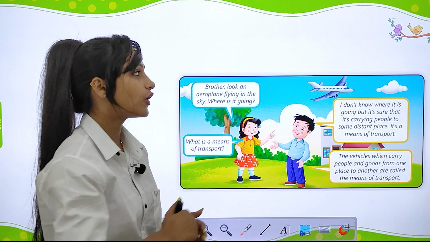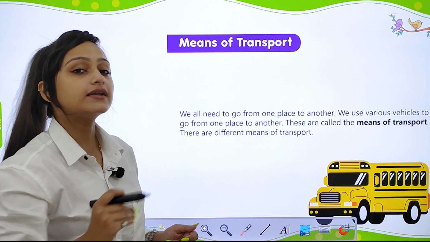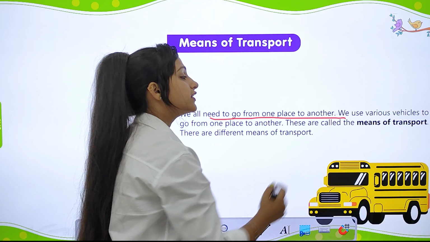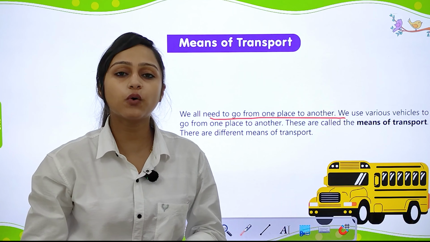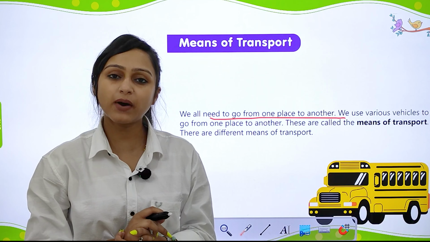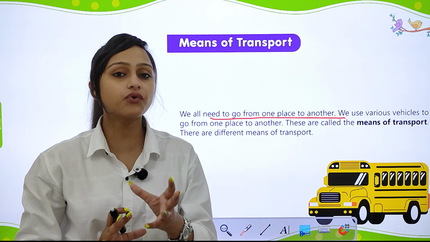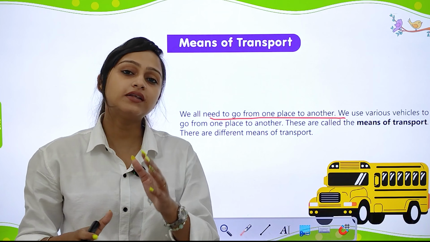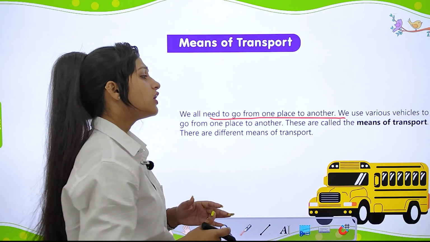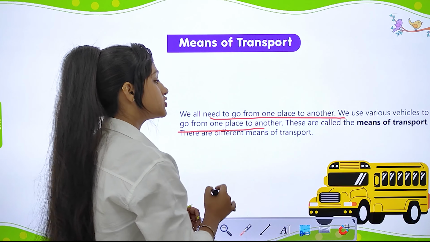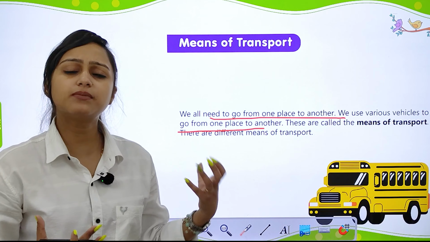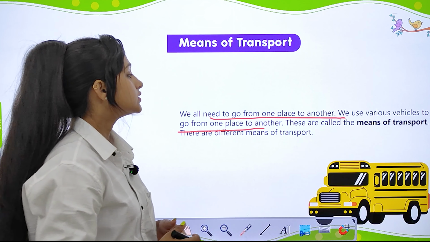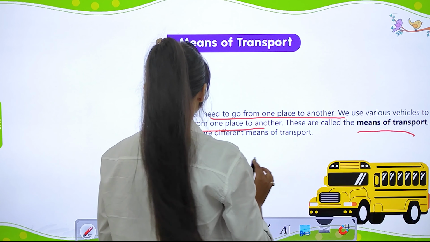So now let's talk about the main thing, that is means of transport. We all need to go from one place to another, like you go from your home to your school. By which do you go? By the means of transport. The thing that helps us in moving from one place to another is known as the means of transport. We use various vehicles to go from one place to another, like cars, scooters, bikes, aeroplanes, ships, buses, anything. So these are called means of transport.